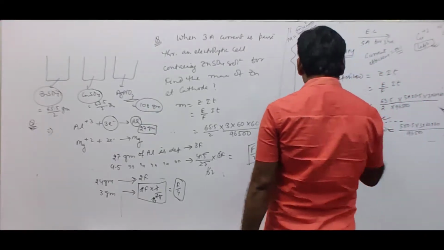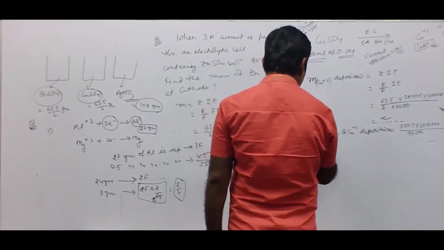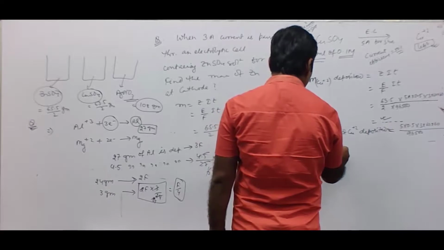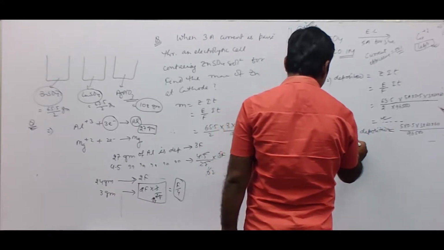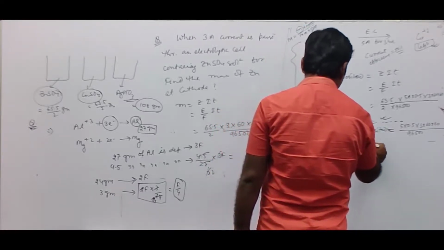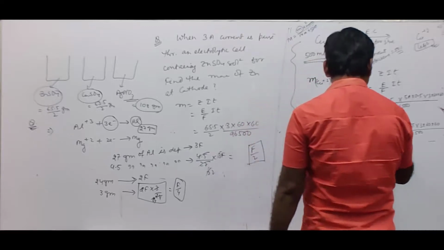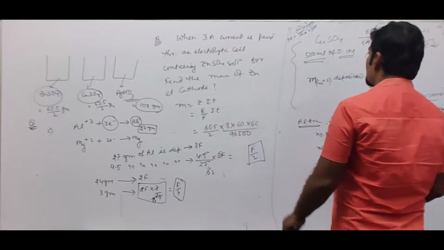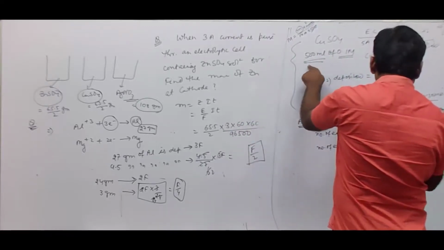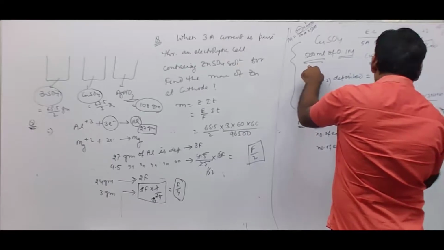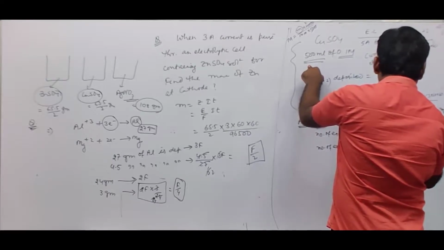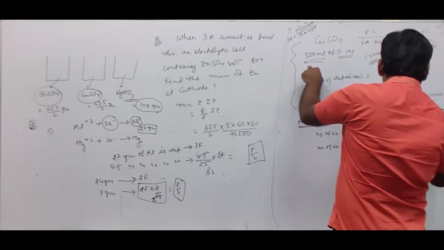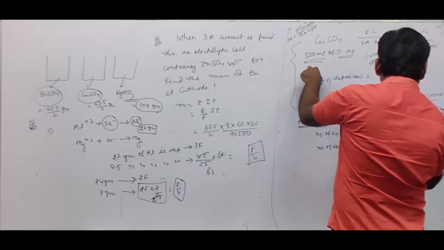What were the earlier equivalents present? The number of equivalents of copper 2+ present before electrolysis was molarity into volume into valency factor. So 500 ml into 0.1 molarity into valency factor 2 divided by 1000.